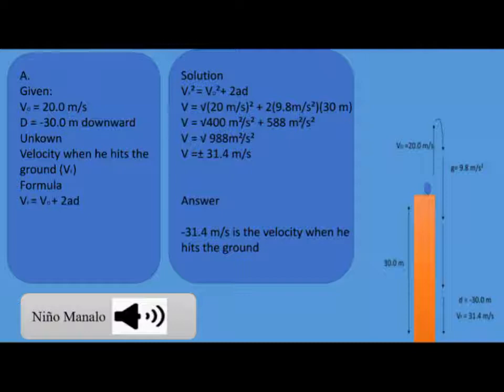Solution: the square root of 20 meters per second squared plus 2 times negative 9.8 times negative 30.0. 20 meters per second squared equals 400, and negative 9.8 times negative 30.0 equals 294. 2 times 294 equals 588, and 400 plus 588 equals the square root of 988, and the answer is negative 31.4 meters per second.